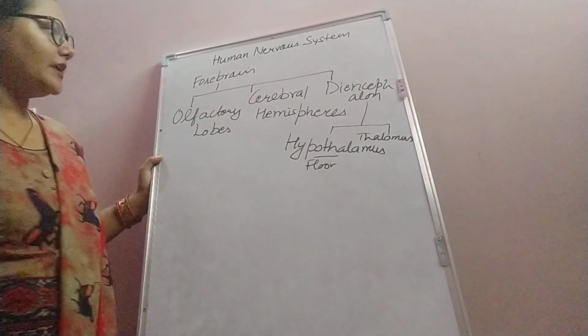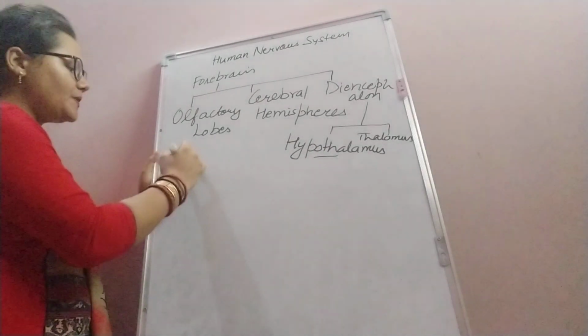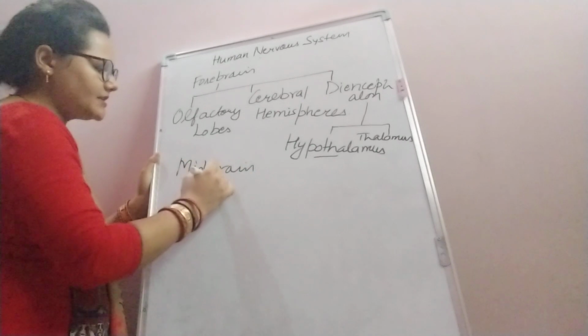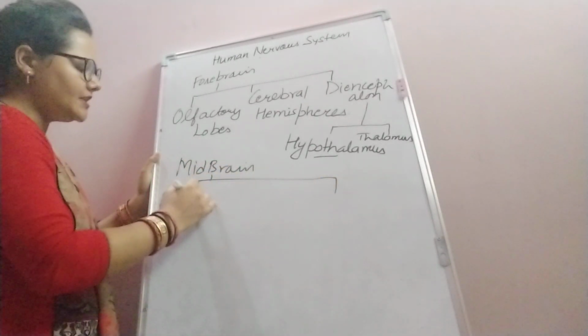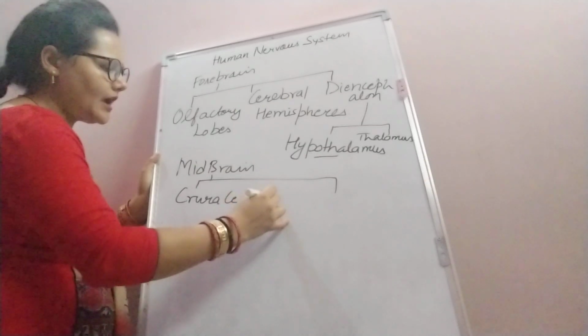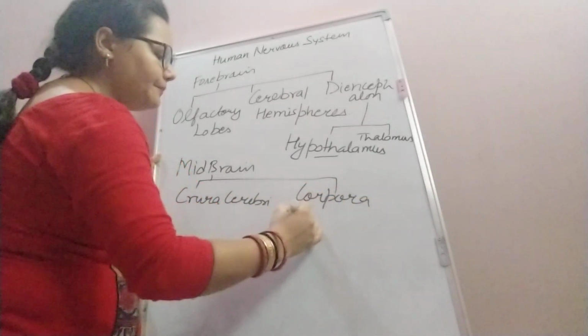Now let us study the midbrain. The midbrain consists of two main parts. These are crura cerebri and corpora quadrigemina.